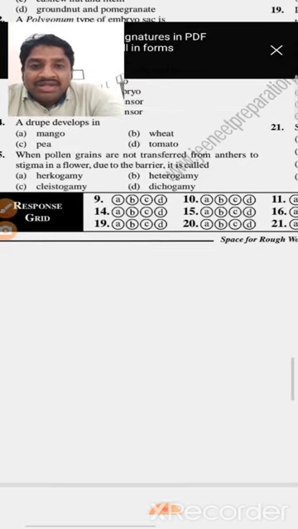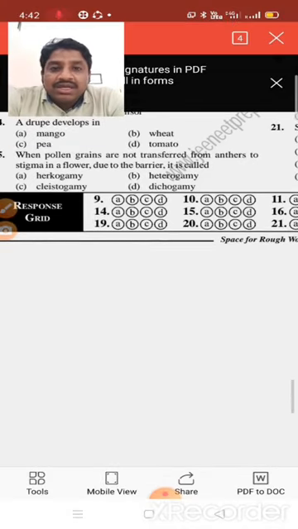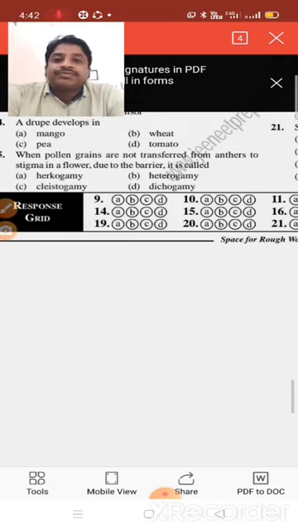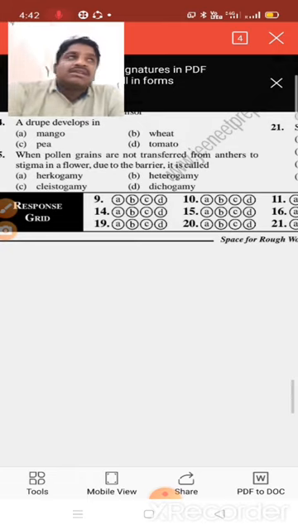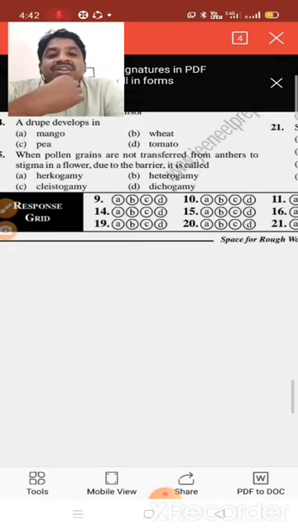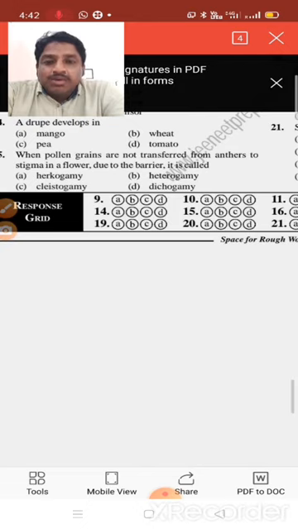So here option A is right, and the others are heterogamy and cleistogamy. Cleistogamy means closed flowers, heterogamy means two types of gametes, and option D, dichogamy, is one of the inbreeding depression methods. Dichogamy has two types, protandry and protogyny.